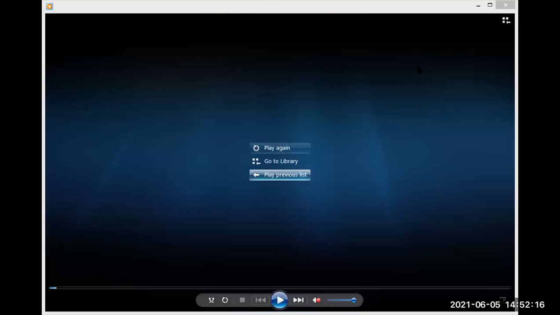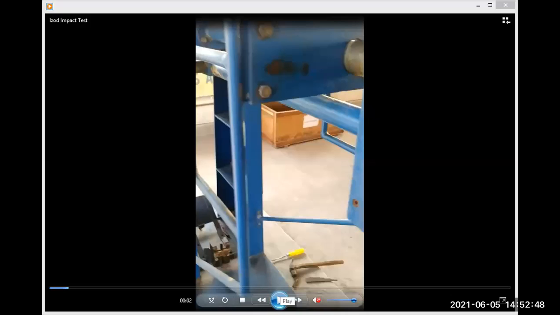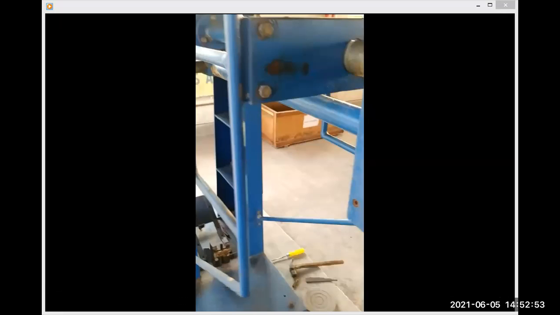Okay, let us go for the Izod test now. This is the position of the Izod testing machine.